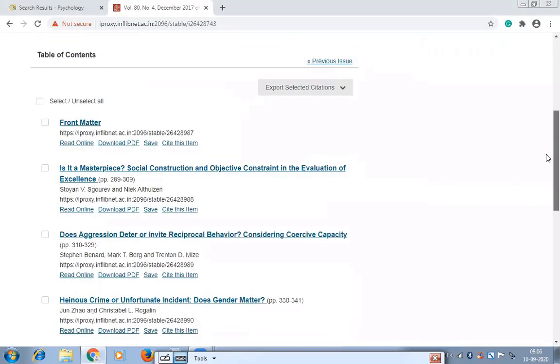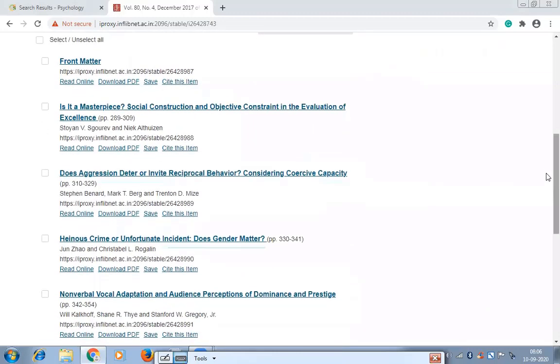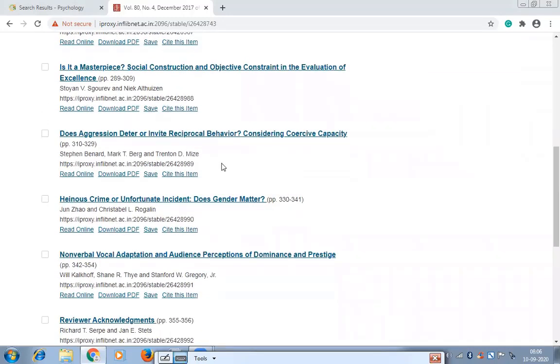Okay, so we have found this issue's details. These are the articles which are available in that particular issue. You can read this article online, you can download the PDF of this article, you can save it for your further reference, and you can cite this item. Citation is provided ready-made. You need not see any reference manual or any reference style to write your references. You can directly click on this and it will give you a ready-made citation.